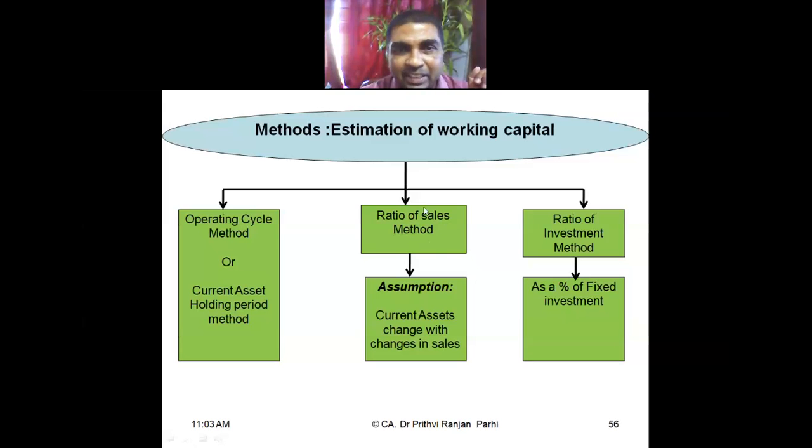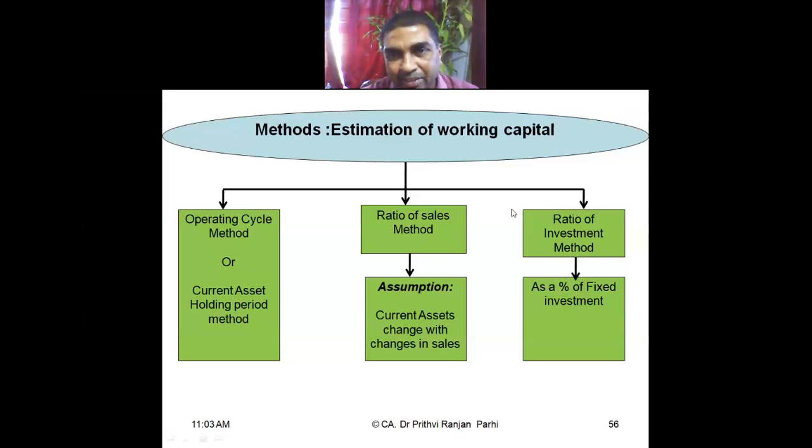Second method is the ratio of sales method. So, various components of working capital are there, like debtors, inventory, etc. What is the ratio of these items with reference to sales? We compute. And here the assumption is that current assets change with change in sales. On the basis of this ratio, we compute various items of working capital. Third is the ratio of investment method.